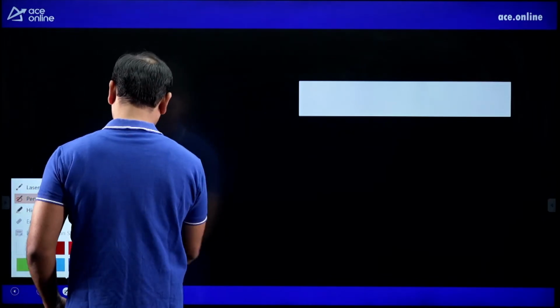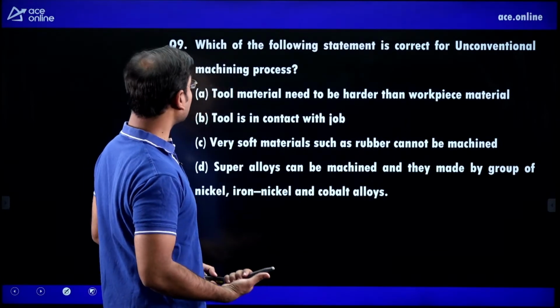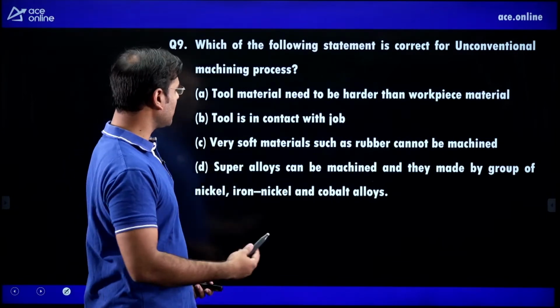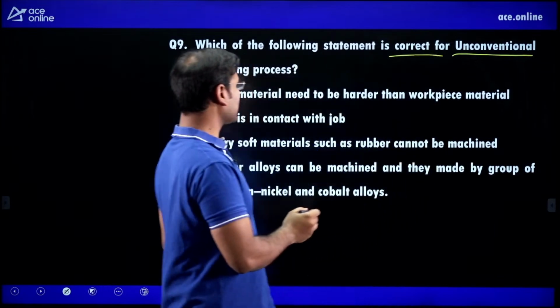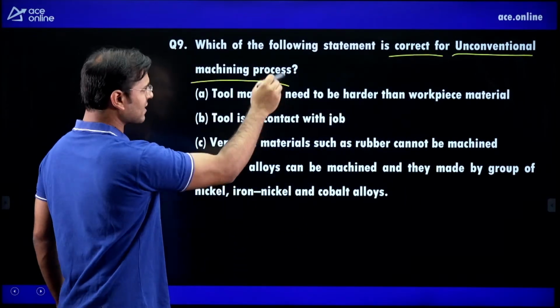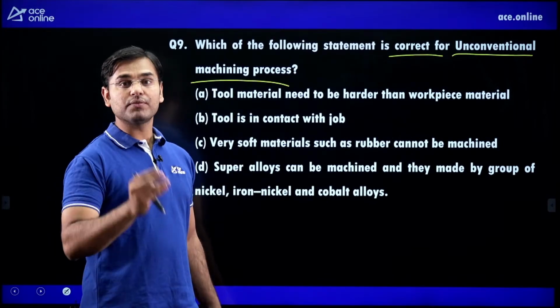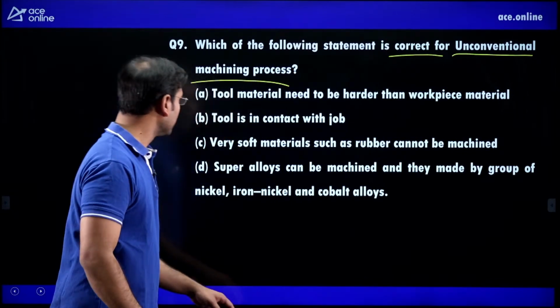Yes. See next question. Which of the following statements is correct for unconventional machining process? Unconventional means non-traditional machining process. Which of the following statements is correct? They are not asking about the wrong statement. They are asking about the correct statement. Means whatever options are given, out of 4, 3 options are wrong. Now select the wrong option first.